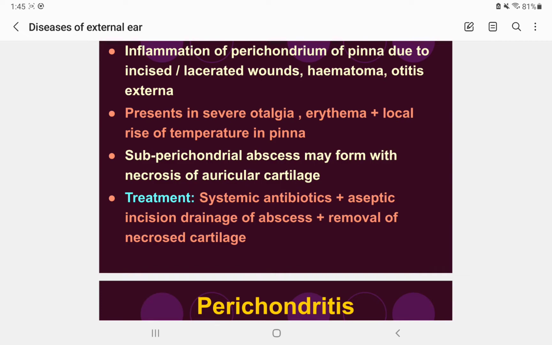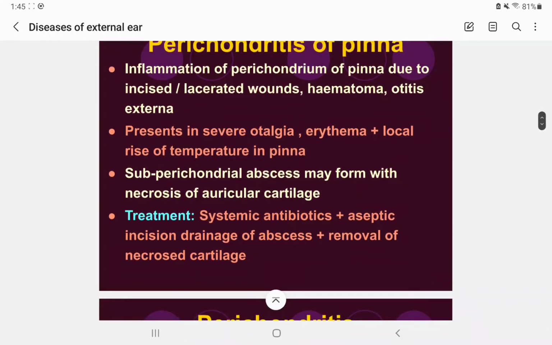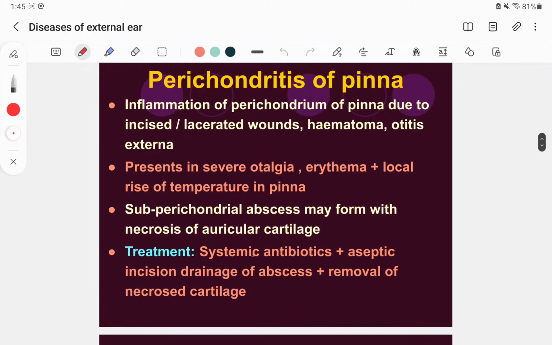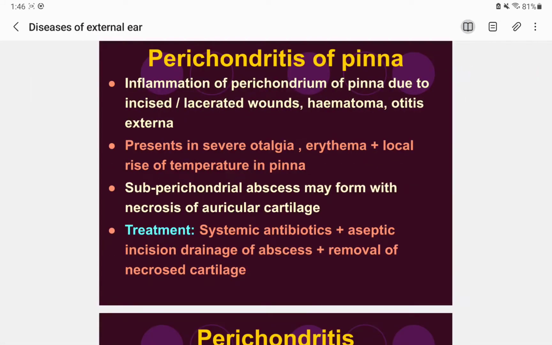Sorry for the disturbance. It presents with severe otalgia, erythema, and local rise of temperature. It can lead to subperichondrial abscess and may form necrosis of the auricular cartilage. So what is the treatment of perichondritis? Perichondritis means inflammation, so we have to treat with systemic antibiotic and aseptic incision and drainage of the abscess, and removal of the necrosed cartilage. So we have to excise the necrosed cartilage as well.